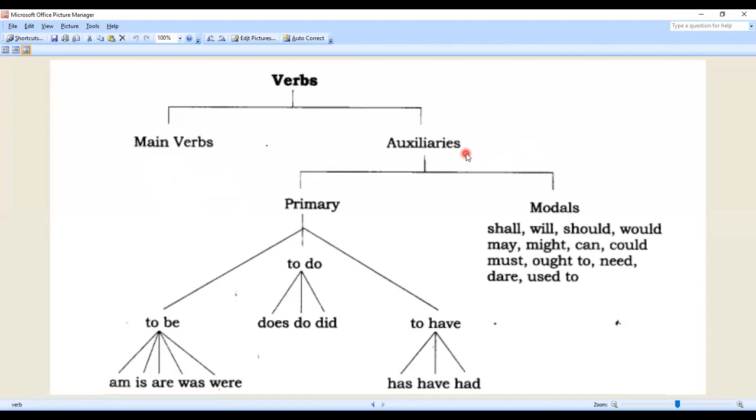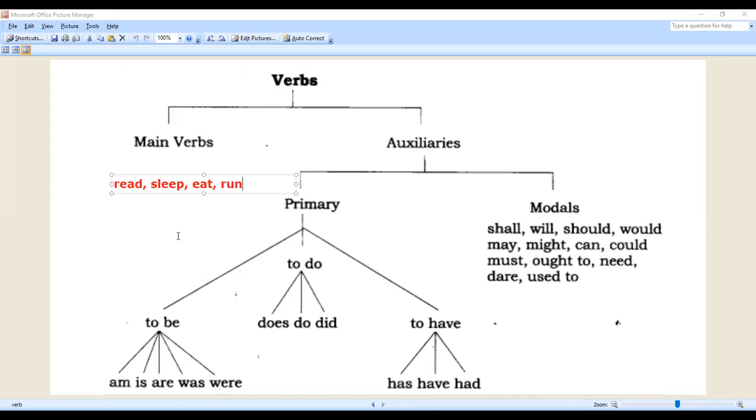Main verbs are words that actually show the action or activity of the subject, and they can stand alone without the help of any other verbs. Example, read, sleep. Okay, so example क्या है? Read, sleep, eat, run. Okay, all these verbs can exist independently and provide complete meaning to the sentence. ये तो होती है हमारी main verb.